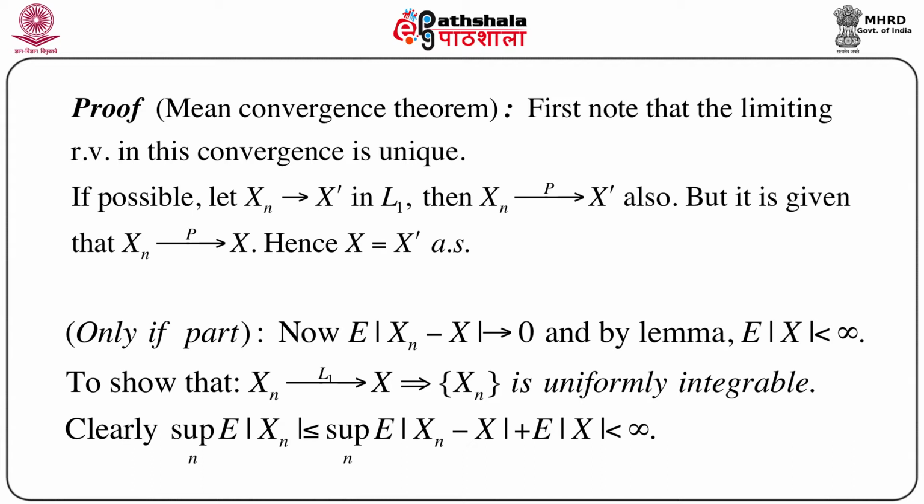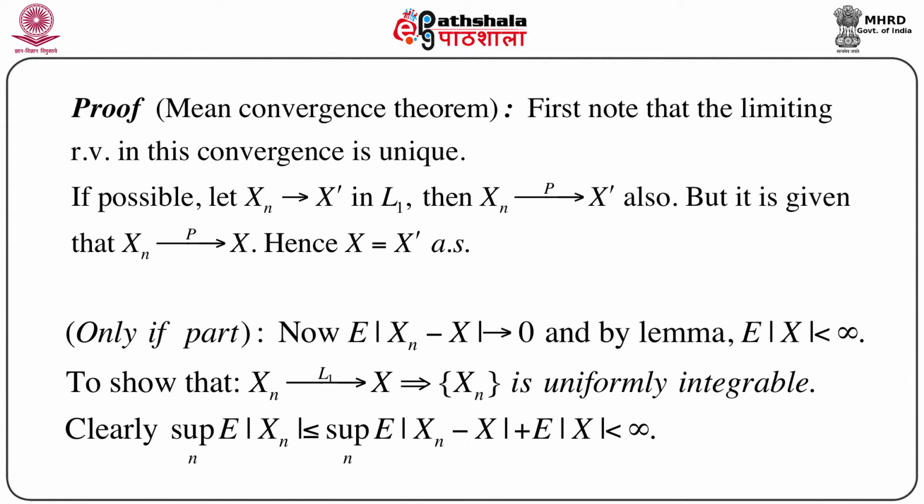Now let us concentrate on the proof one by one. So first let us prove the only if part. Now the only if part means we assume that it converges in mean. That means Xn converges to X in mean, that is L1 convergence holds, which means that expectation of |Xn - X| goes to 0. And by the previous lemma, it immediately implies that expectation of |X| is less than infinity. That means it is integrable.